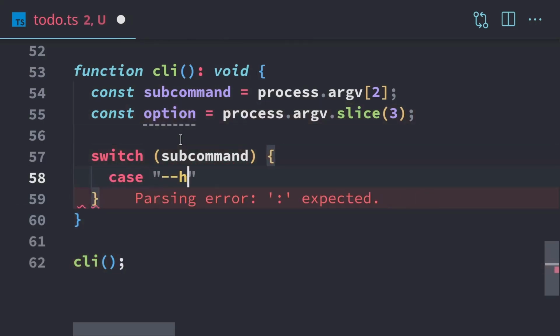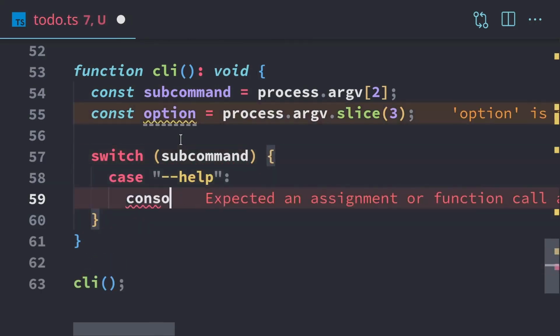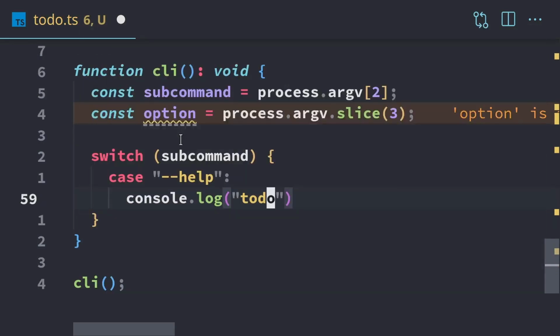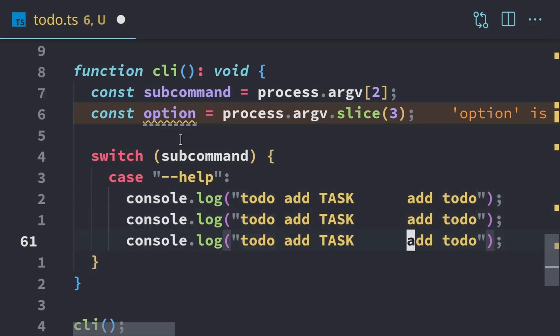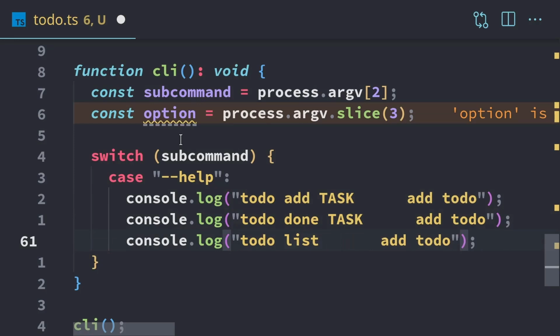So in the case of --help, we're going to display some help information. We're going to log todo add task. It's going to say add to-do. Let's duplicate those lines. We're going to have done and then list. So done needs task ID. Let's put ID for short.